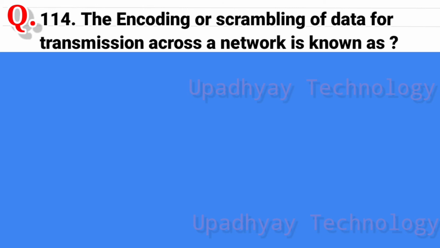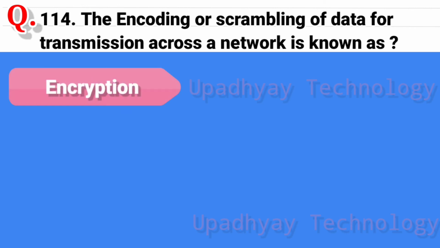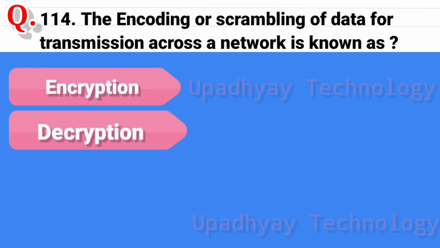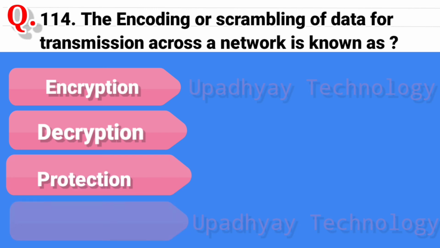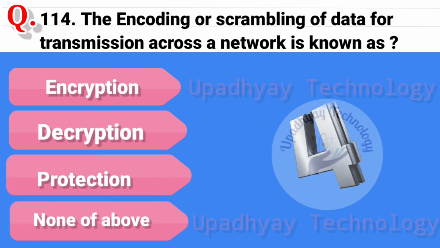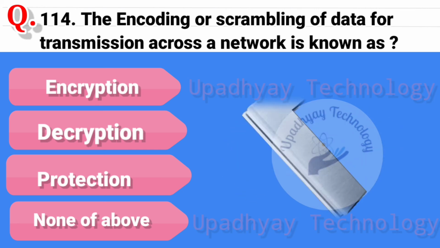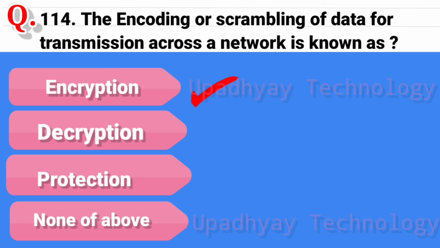Question 114. The encoding or scrambling of data for transmission across a network is known as, and the options are encryption, second option is decryption, third option is protection, and the last option is none of above, and the correct answer is encryption.